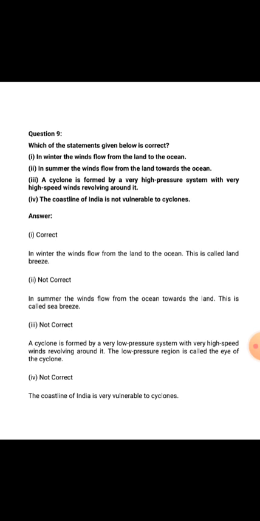Third one is a cyclone is formed by a very high pressure system with very high speed winds revolving around it. So this is